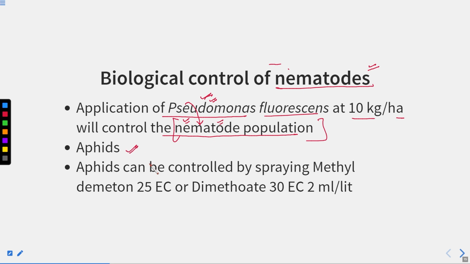Aphids are also a pest, and aphids can be controlled by spraying methyl demeton 25 EC or dimethoate 30 EC at 2 milliliter per liter. So this is the way to control the aphids.